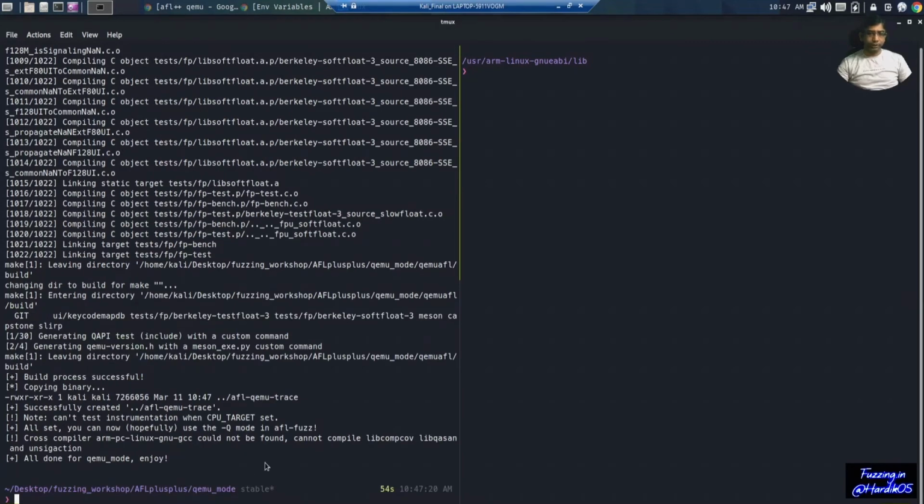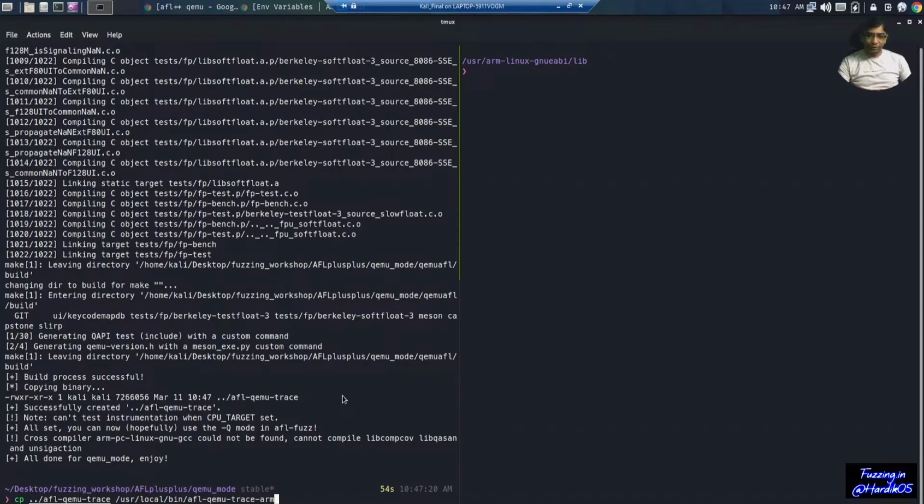Okay, so you can see that compilation has been finished, and one file, AFL-Qemu-trace, has been created. Now this file is actually the modified Qemu, and it is specifically compiled for the ARM architecture. So now again we will do the same step. We will copy AFL Qemu trace to our user local bin with a different prefix, that is ARM.